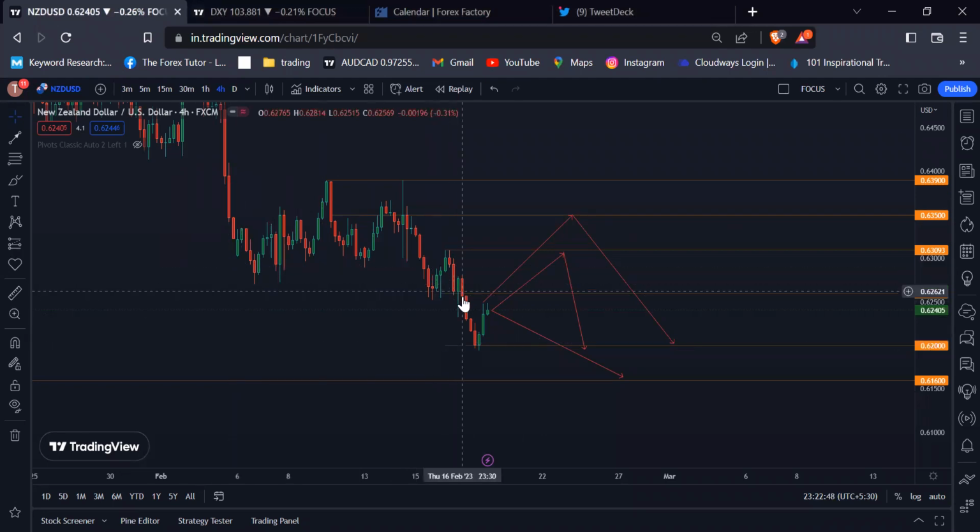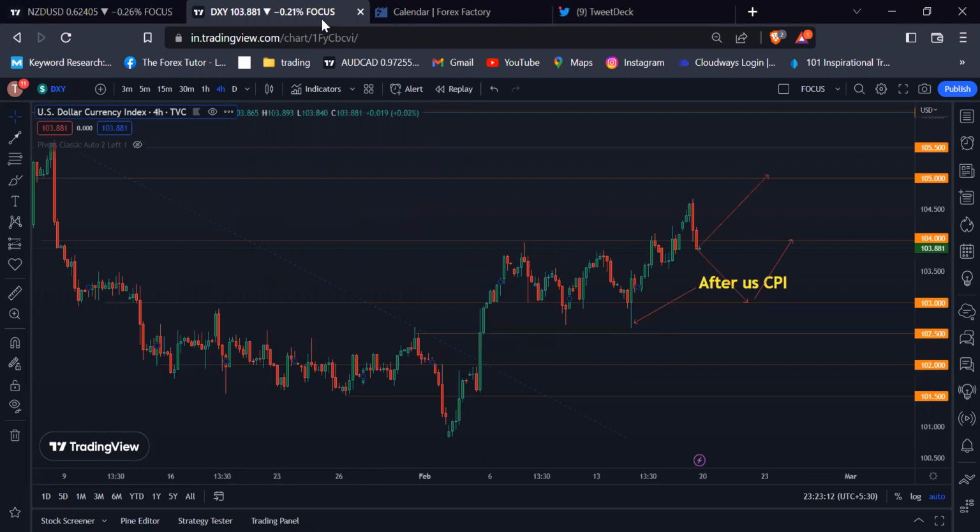If you look at the New Zealand USD right now, New Zealand USD break below the 0.62600 psychological level and moving towards the 0.6200 psychological level. After reaching this level, the New Zealand USD gain some pullback towards the 0.62600 psychological level because of the US dollar weakness. If you look at the dollar index right now, the dollar index break above the 104.00 psychological level and moving towards the 105.00 psychological level. But before testing this level, the dollar index fall below the 104.00 psychological level.